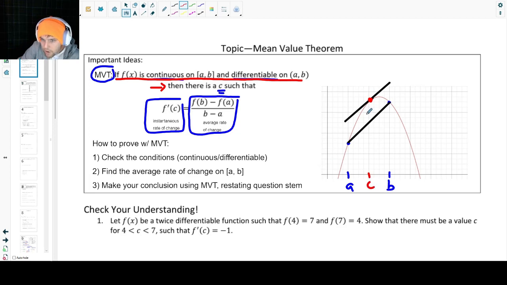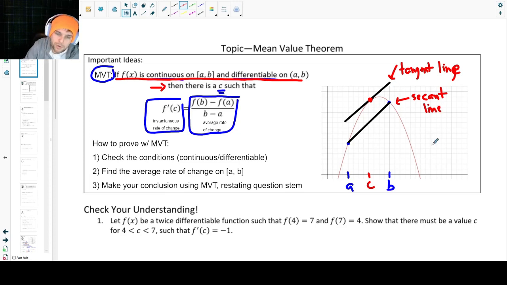It's actually almost right in the middle of the interval that I matched. But anyway, this is our instantaneous rate of change, right? This tangent line. Well, the slope of this tangent line is going to be equal to the slope of this secant line, right? And this is a secant line. It hits our graph in two spots. So these slopes match one another. And this is what the mean value theorem guarantees. Again, that's our conclusion of our mean value theorem.